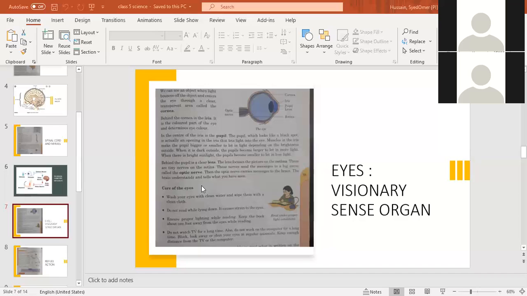So now, 2 pages are left of this chapter. After that I will give you chapter number 6 question answers for homework. So have you completed your previous work? Tell me one by one. Have you completed the first 5 chapters?